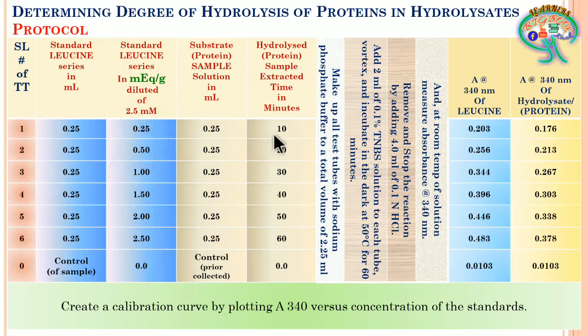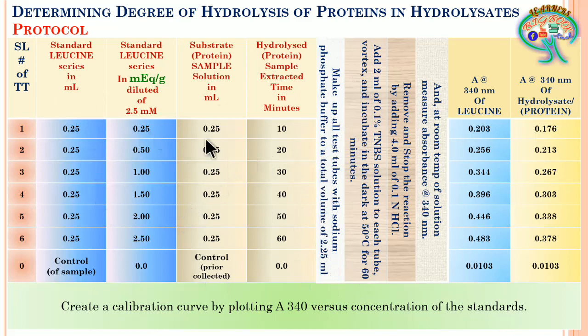And here for the sample it is not given, but the time of the collection of the hydrolysates has to be mentioned. So these are the two different columns of the sample and the standard amino acid that has been considered. And further, to all of this we are going to add the sodium phosphate buffer. We are going to make all the test tube volumes to 2.25 ml.